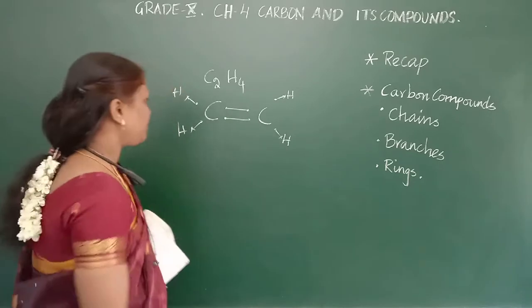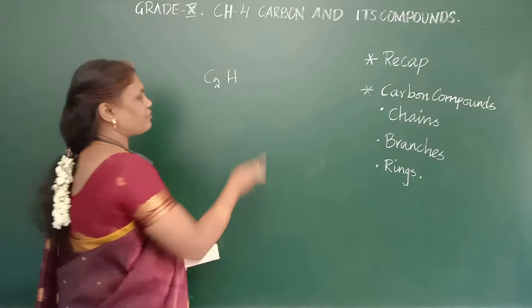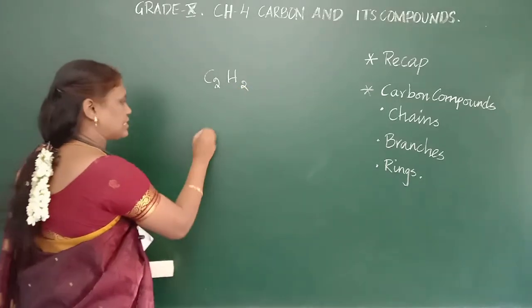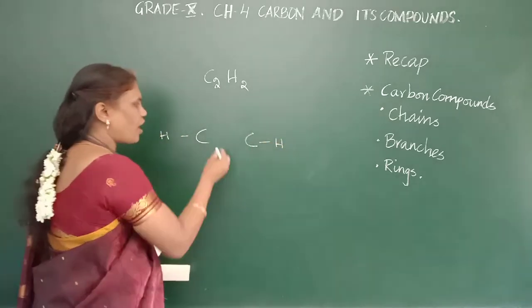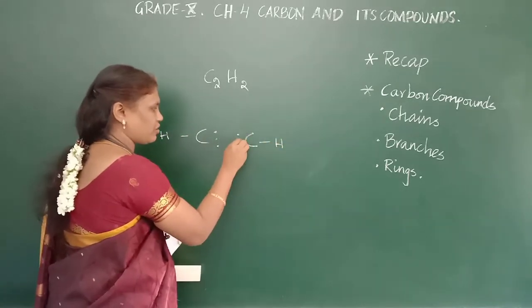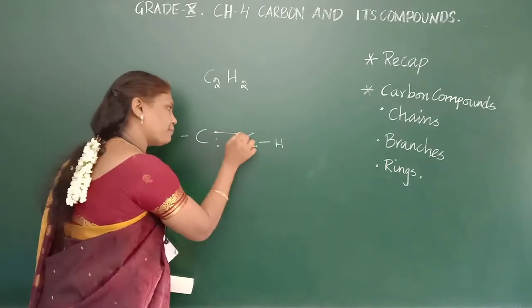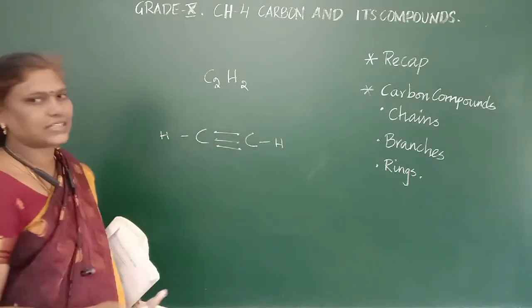Similarly, C2H2. Why are they forming a triple bond? How many hydrogens are there? Only 2. Each carbon will have a bond with a hydrogen, and then it will have 3 electrons left. Now no atoms are there to bond with, so they will form bonds within the carbons. That's why they are forming a triple bond.